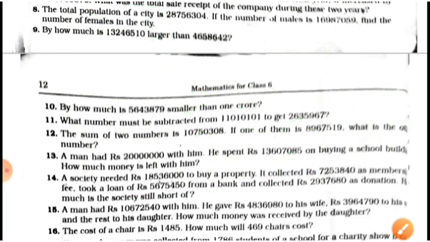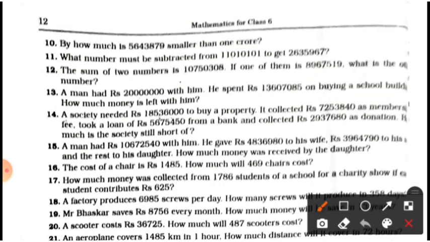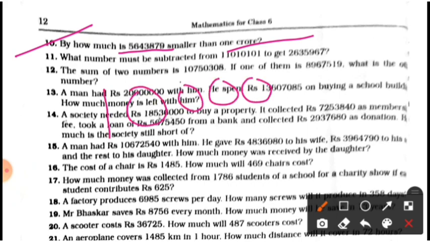Now students, proceed to question number 10. By how much is this number smaller than 1 crore? Here, students, first of all write 1 crore, that means 1 0 0 0 0 0 0 0, 1 2 3 4 5 6 7 zeros.